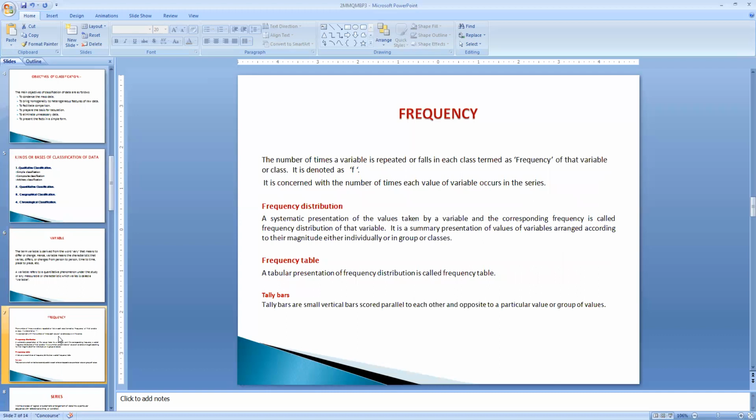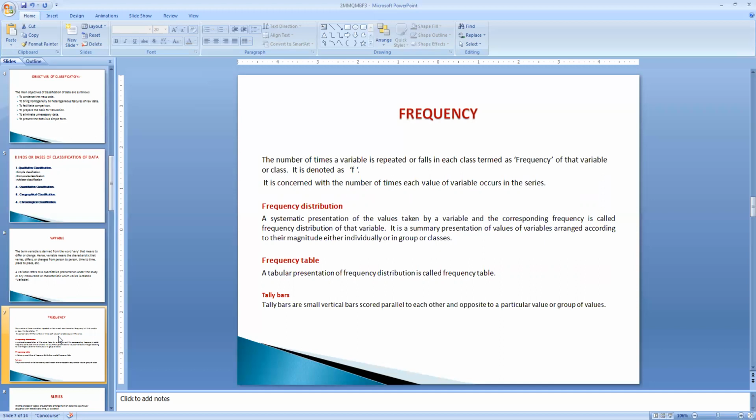Frequency is nothing but the number of times repeated. How many times does the variable vary? That is called frequency. For example, if the variable is marks, and 100 marks, how many students or candidates have scored 100?